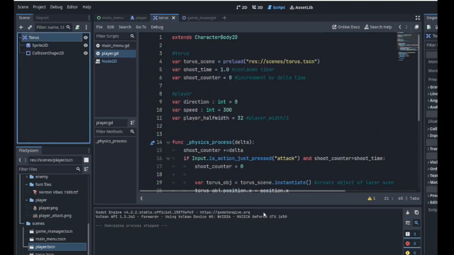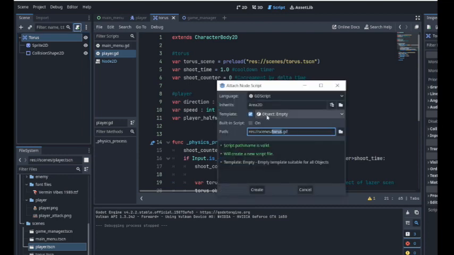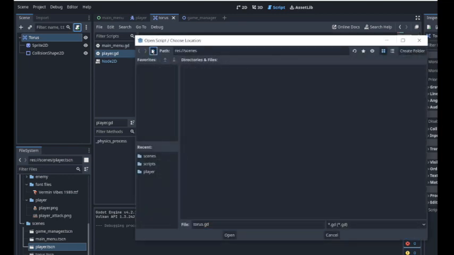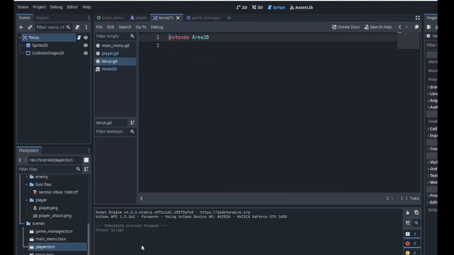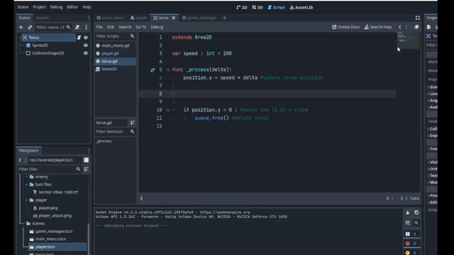scene. So basically we need to set the rotation as well as update its position in the y-axis, which shouldn't be hard to do. So let's do this. Here's the simple script I made in the Torus scene. We update the position in the y-axis with respect to the speed and the time, and if it goes out of bounds, we delete the Torus. Pretty simple stuff.